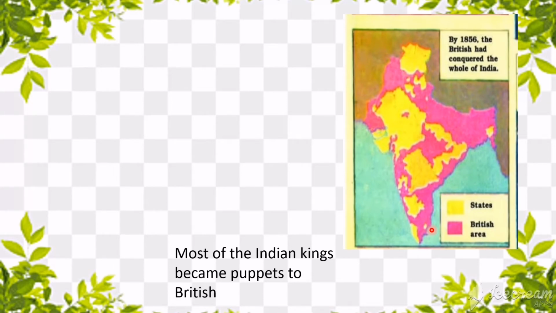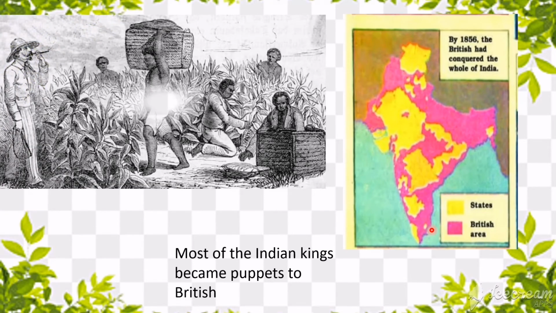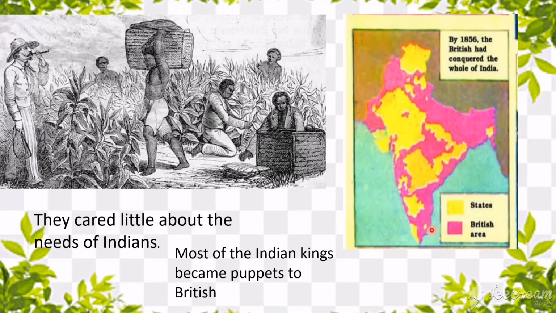They will be following only the orders given by the British. So that is called the puppet way of ruling. The commoners came to understand this situation. And the British people did not care about the needs of Indians. They were caring only about their own needs.